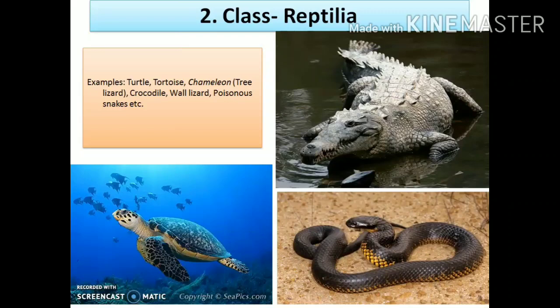So you can see some important examples are given. This is a picture of a crocodile. Okay, this one is a picture of a turtle, which is a marine animal, which also comes under the class reptilia. And this is the picture of, all of you know what is it? It is a snake. So these are the common examples of animals under the class reptilia.